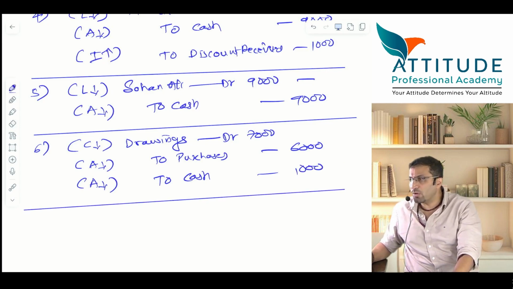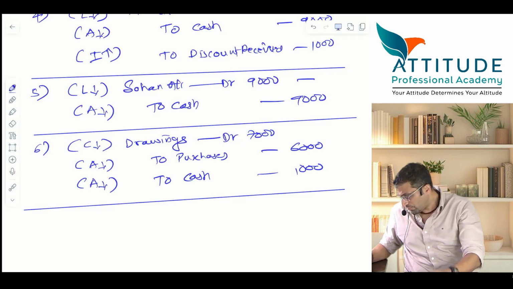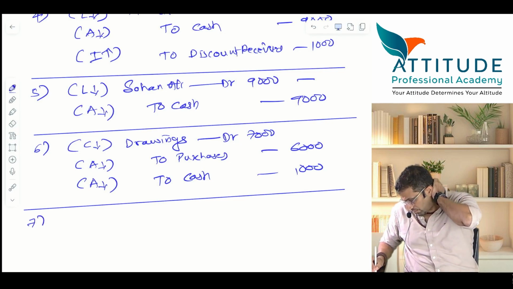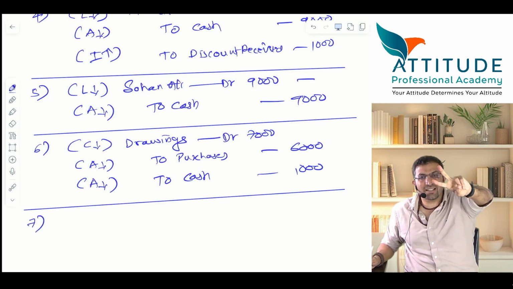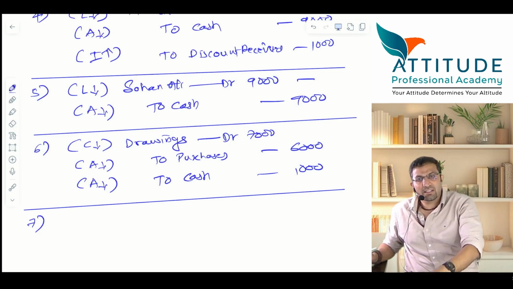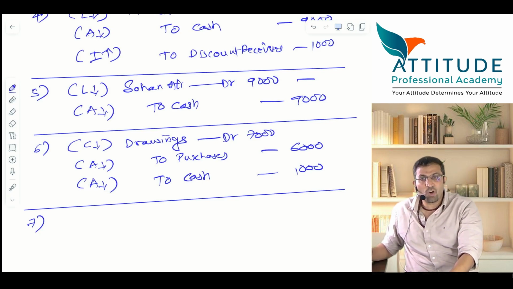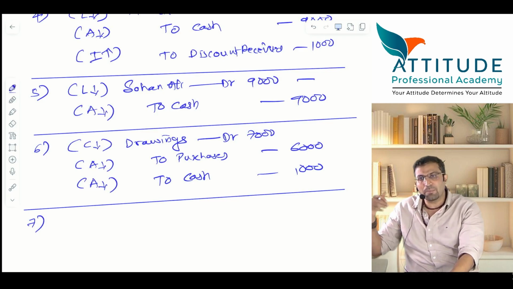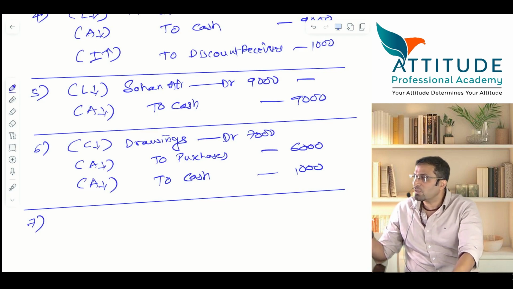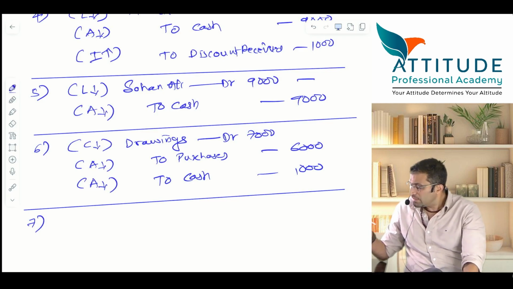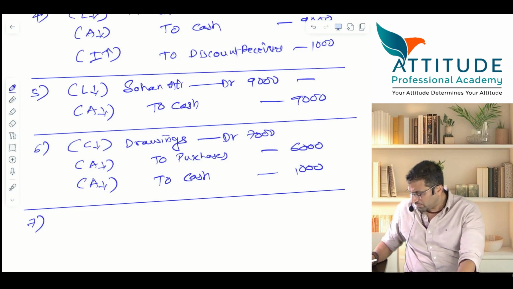This is known as a compound journal entry. What? If there is only one debit and one credit, then it is a simple journal entry. Here, one debit and 2 credits, or 2 debits and 1 credit, or multiple debits and multiple credits, those are known as compound journal entries. Is that clear? Okay.